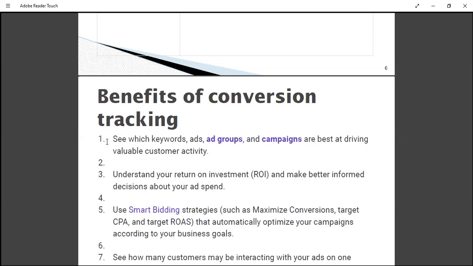It's important for optimization, to understand what kind of ads people are clicking and what kind of searches people are doing. And to use smart bidding, you need to have conversions, so that we can use target CPA, maximize conversions, or ROAS bidding if we want to. If we don't have conversions in place, we can't use particular bid strategies.